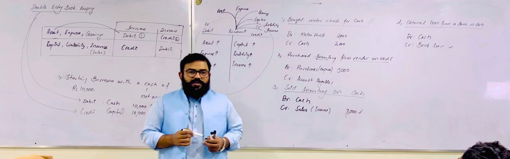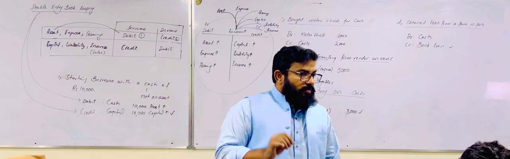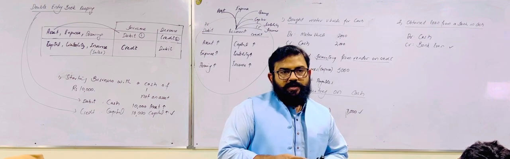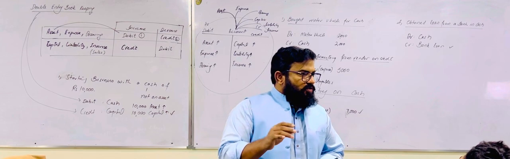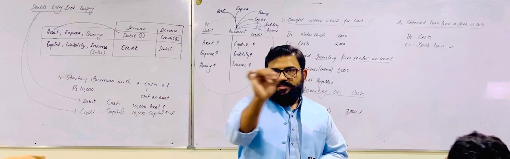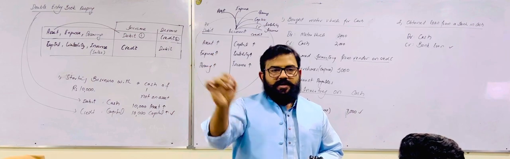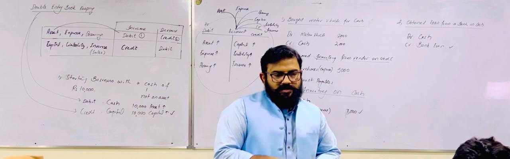First of all, we need to understand for which type of account we are making this T account. But the nature of the sides of this account will not change. When we are drawing this T account, the right side will be credit and the left side will be debit.